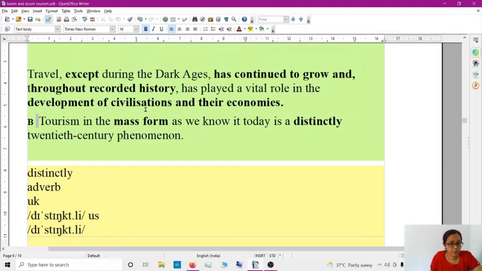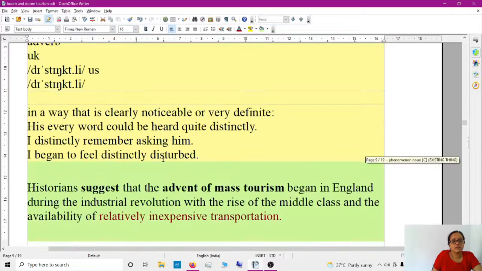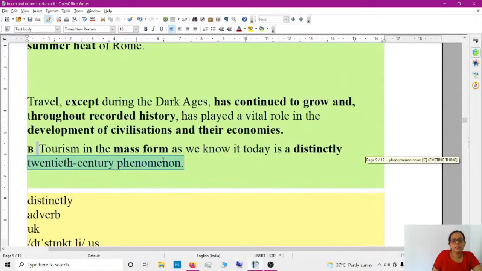Tourism in the mass form, as we know it today, is a distinctly 20th century phenomenon. See, mass tourism is different. Mass tourism and travel are different. They travel for different purposes. Phenomenon means an unusual or strange existing thing. So it's distinctly. What is the meaning of distinctly?